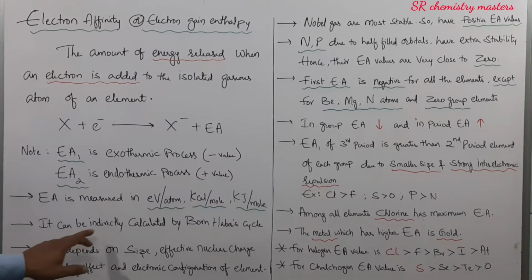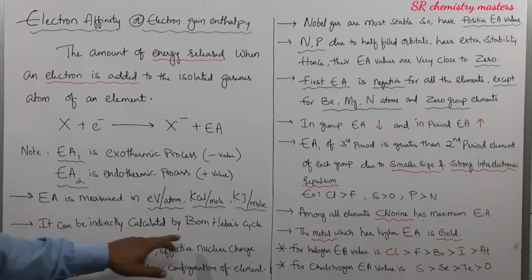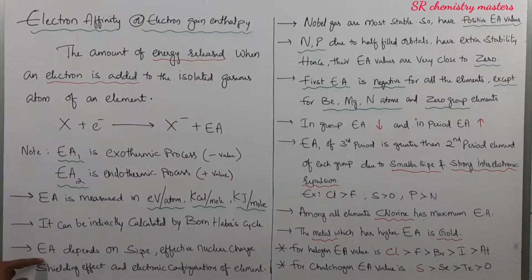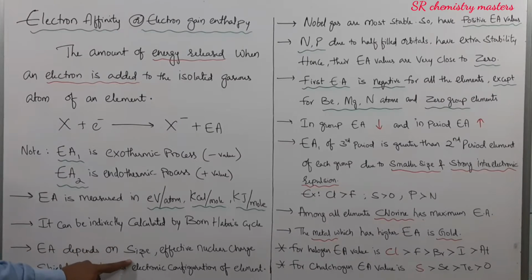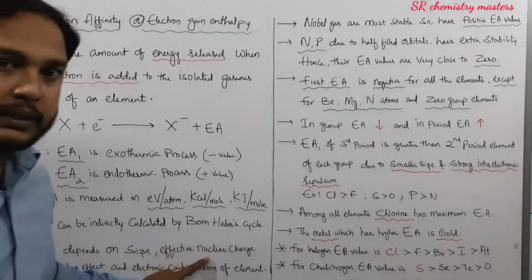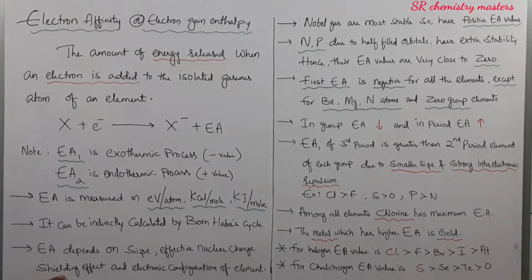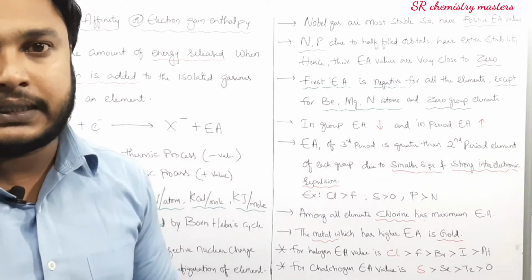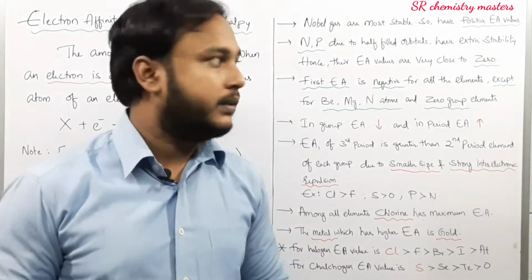Electron affinity can be indirectly calculated by the Born-Haber cycle. Remember, the electron affinity values depend on the size of the atom, the effective nuclear charge of the atom, the shielding effect and the electronic configuration of the element. It is quite similar to the factors affecting ionization energy.